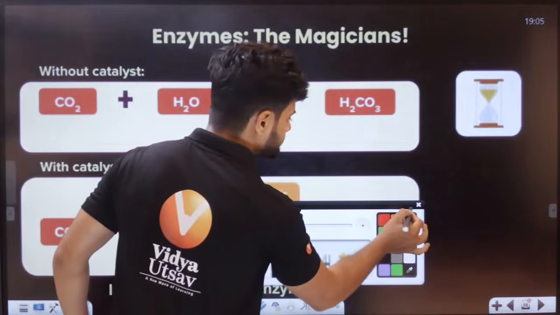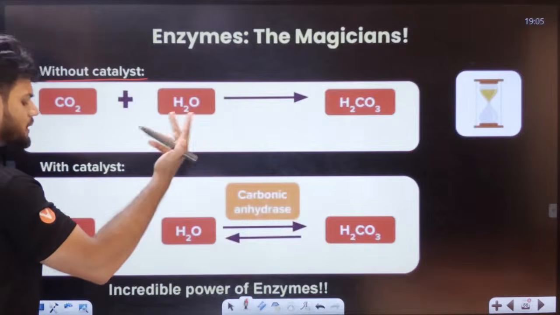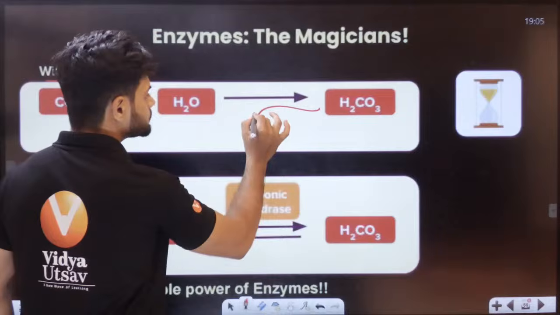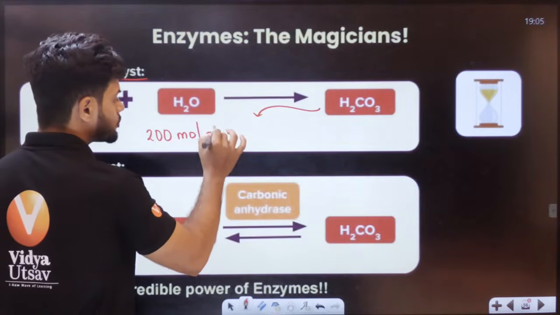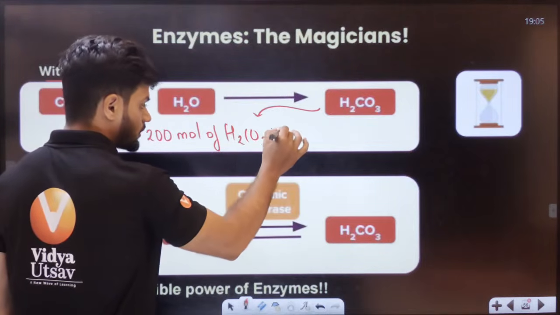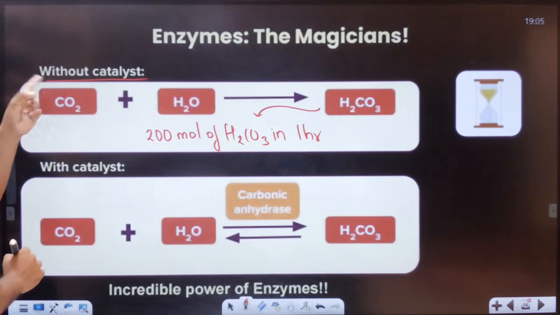This reaction without catalyst. Let's say there is no catalyst at all. In this case, we will get 200 molecules of H2CO3 in 1 hour, without catalyst.